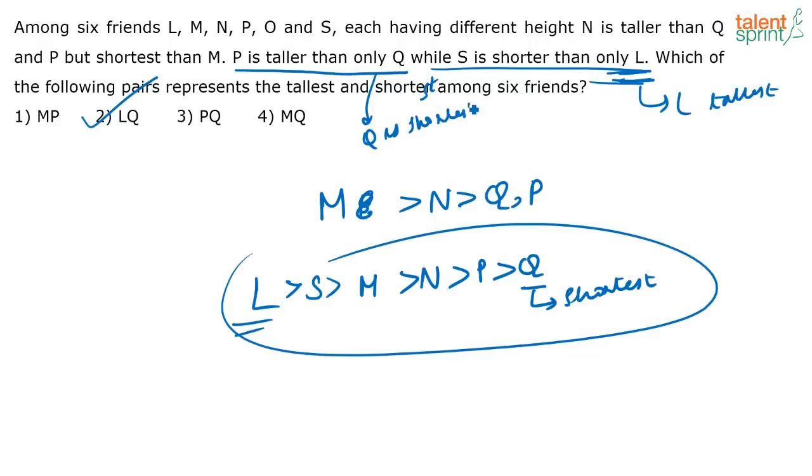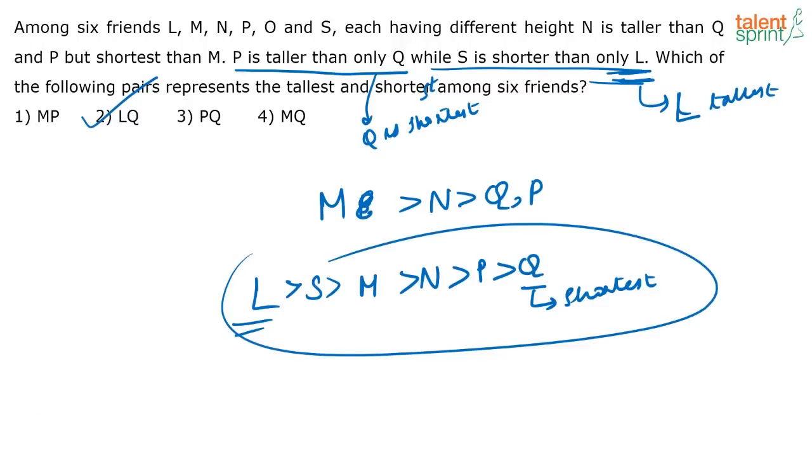Yes, S is shorter than only L. Just with that itself you should say the answer is LQ, right? See, Q is repeated here in 3 places. So if we find out who is the tallest, you know L is the tallest, mark that as the answer, done. Okay, it will take you very less time. No need to waste your time writing down the full arrangement in the examination.